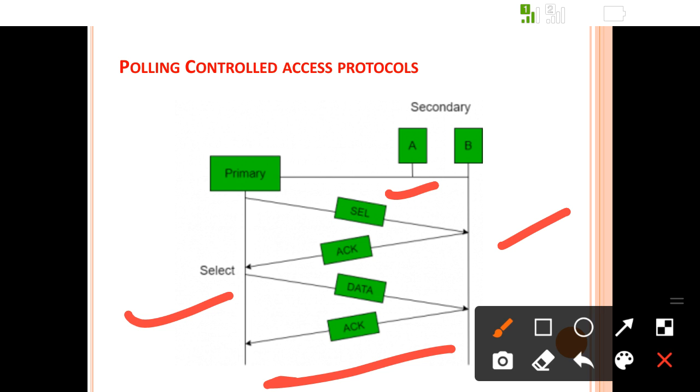Here select means send the data. If the primary wants to send data to any of the stations, it first sends the SEL signal to send the data.